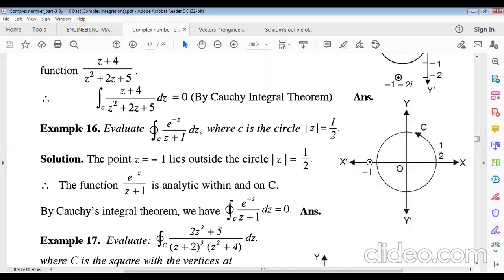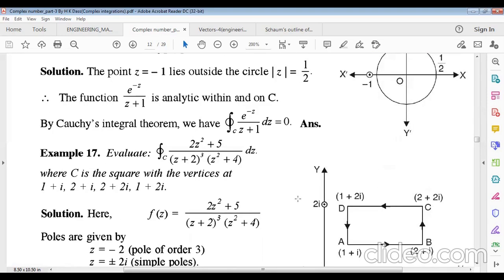So the pole will be what? z plus 1 equals to 0. Okay, for finding poles, z plus 1 equals to 0. So z equals to minus 1 is the pole, and z equals to minus 1 lies outside this circle. This is the actual pole, minus 1, which is outside the circle. So we can easily apply Cauchy's integral theorem. This will be what? 0.